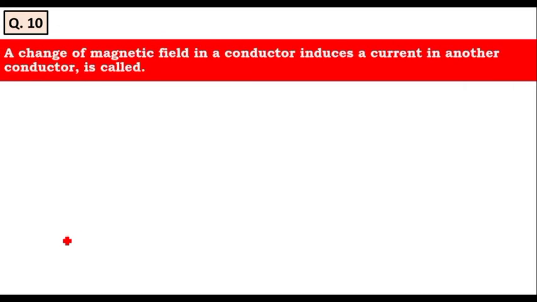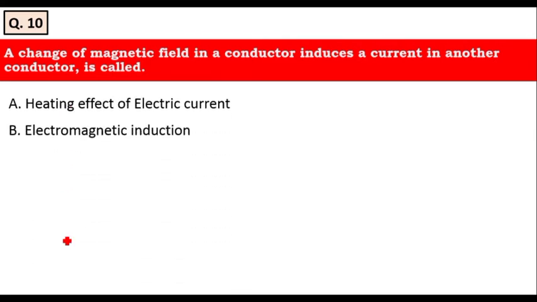The next question is, a change of magnetic field in a conductor induces a current in another conductor is called heating effect of electric current, electromagnetic induction, solenoid, none of the above. Yes, it is called as electromagnetic induction. Option B is the right answer. Electromagnetic induction is nothing but a change of magnetic field in a conductor induces a current in another conductor.